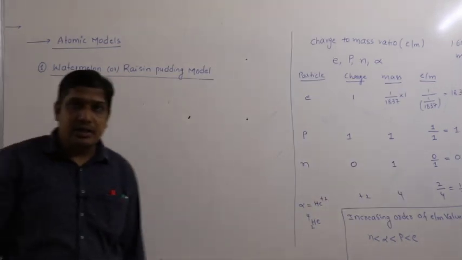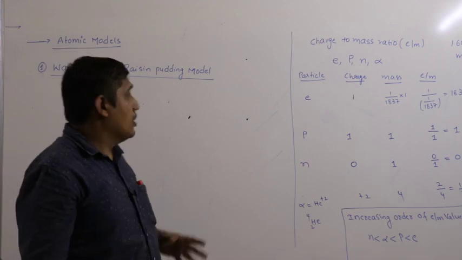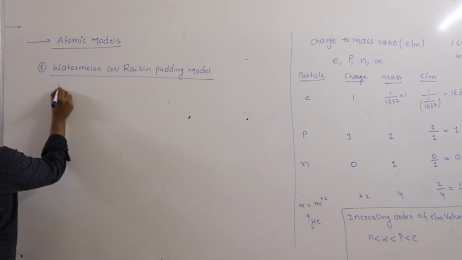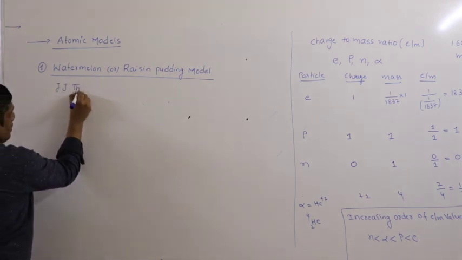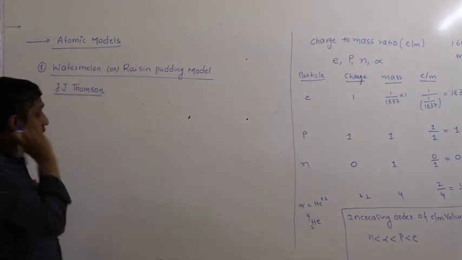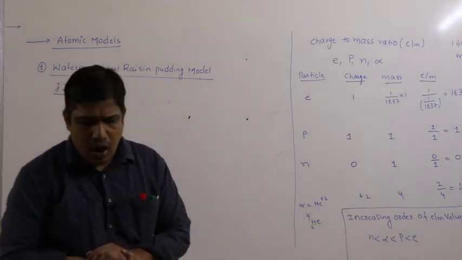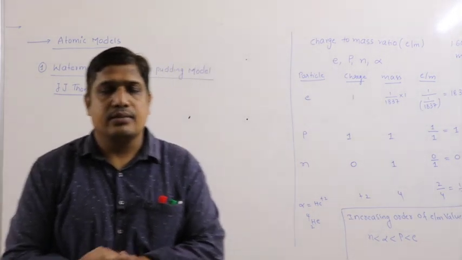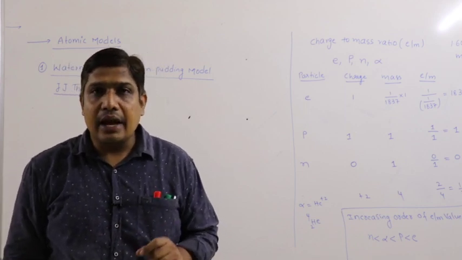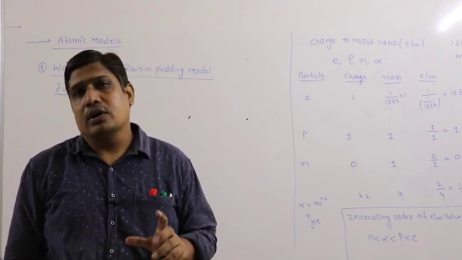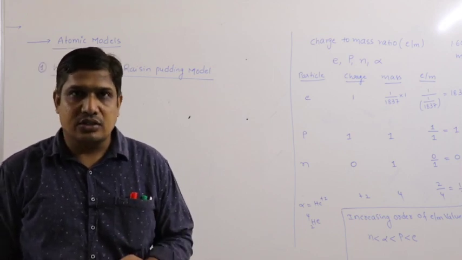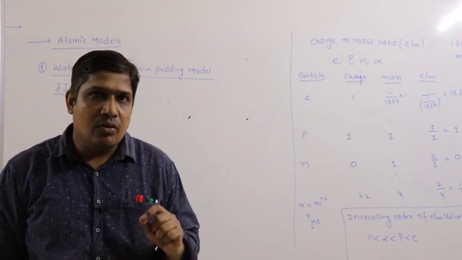Watermelon model, raisin pudding, plum pudding model, or simply plum pudding model. It is proposed by J.J. Thomson. What he proposed is that electrons are embedded like seeds in a watermelon. Electrons are embedded in a ball of positive charge like seeds in a watermelon.